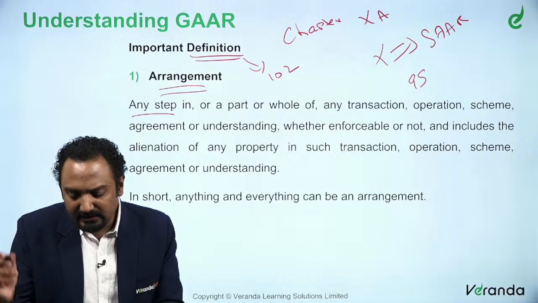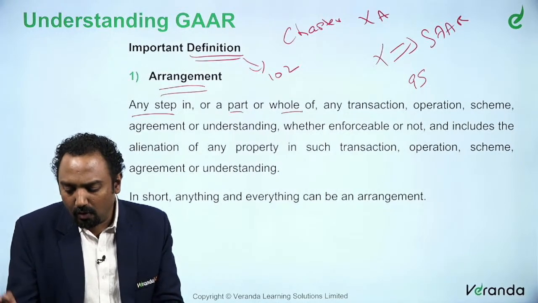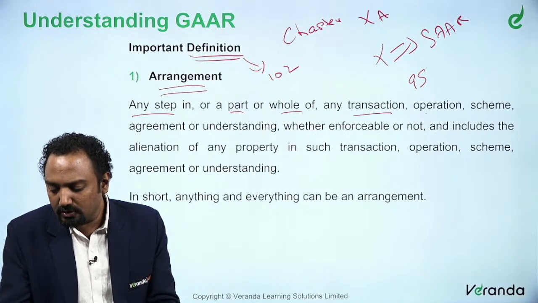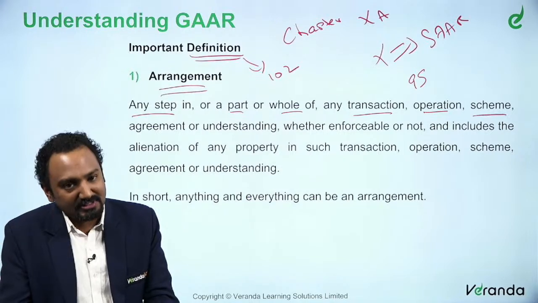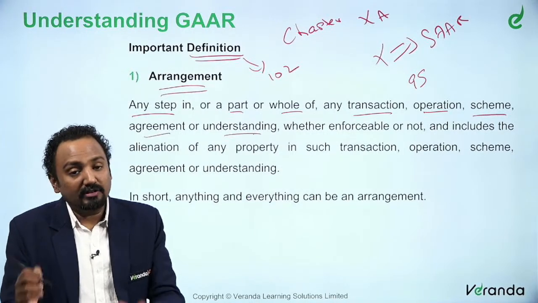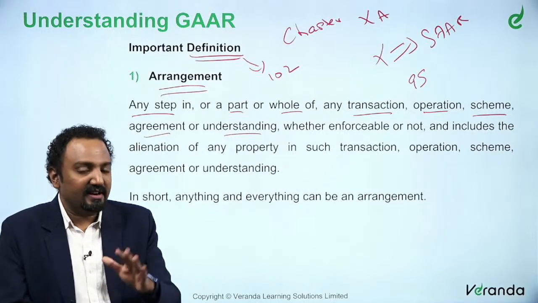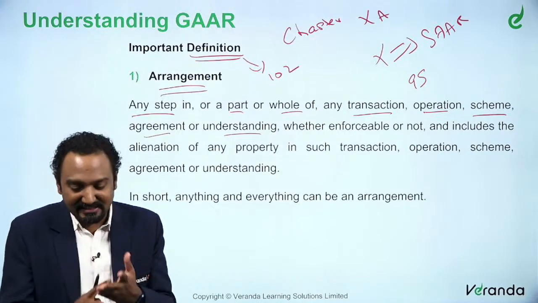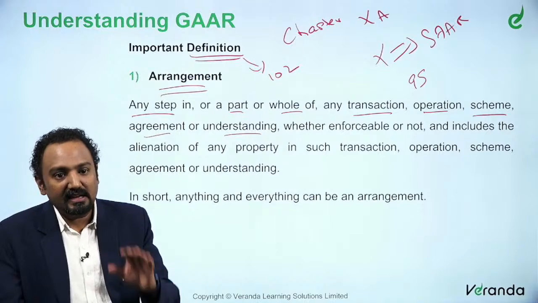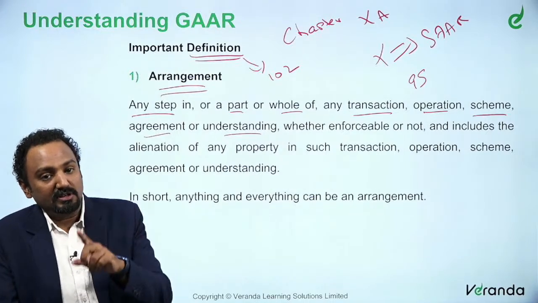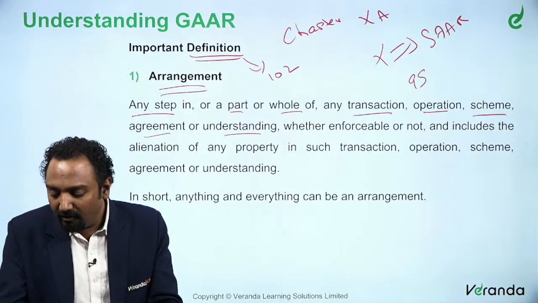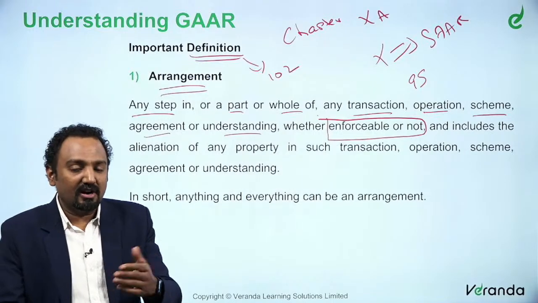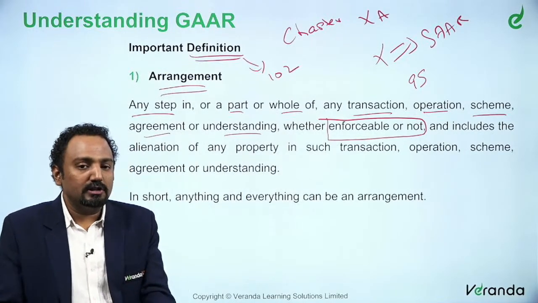Section 102 says it is any step in, or a part or the whole of, a particular transaction. The step could relate to a transaction, an operation, a scheme, an agreement, or even just an understanding. So any part of a transaction, operation, scheme, agreement, or even an understanding is called an arrangement. They go a little deeper and say it doesn't matter whether it is enforceable or not, which means whether it is legally valid or whether you could dispute it on legal grounds.